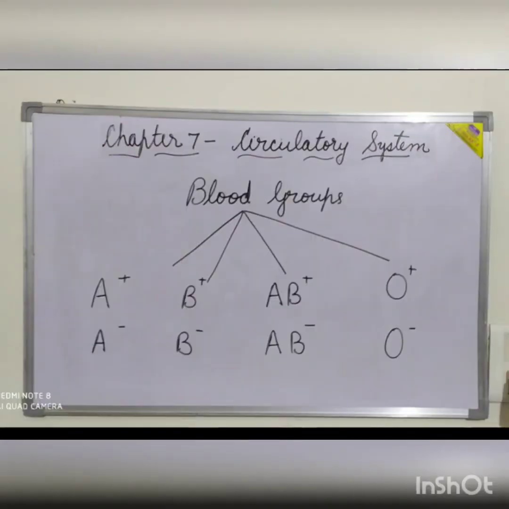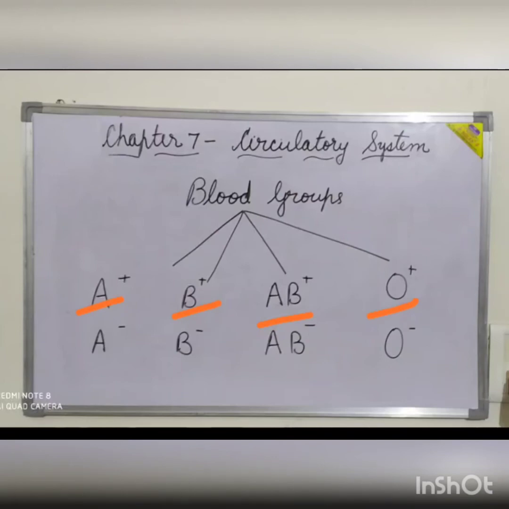In the early 1900s, an Austrian scientist, Karl Landsteiner, developed the ABO system of blood groups on the basis of absence and presence of the antigens and antibodies on the surface of red blood cells. According to the system, the human blood is divided into 4 groups: A, B, AB, and O. There are 2 antibodies, A and B, associated with the antigens A and B.